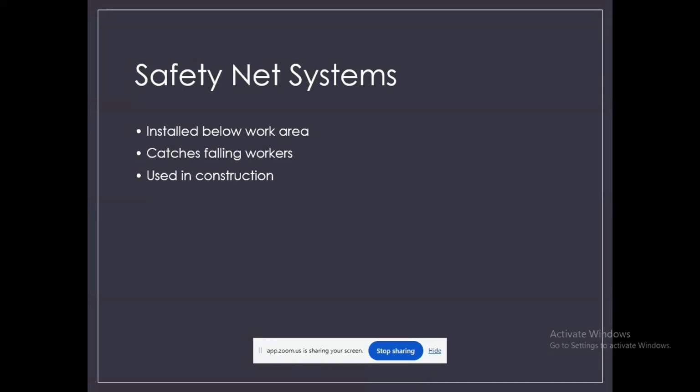Thanks. The second one is safety net systems. Safety net systems are designed to protect workers by catching them if they fall from height. Commonly, every site uses net systems, even small building constructions. These nets are installed below the work area, usually at a lower level where there is a risk of falling.